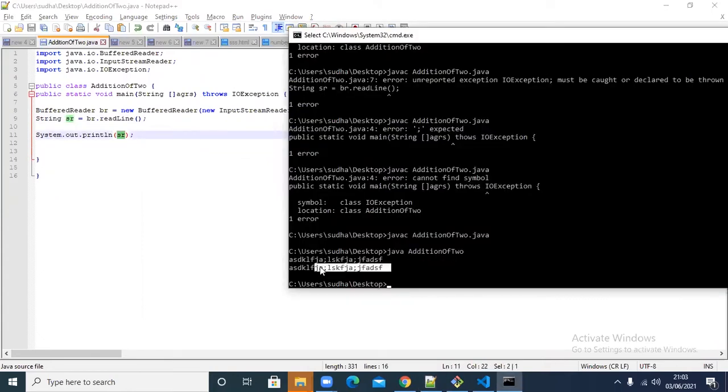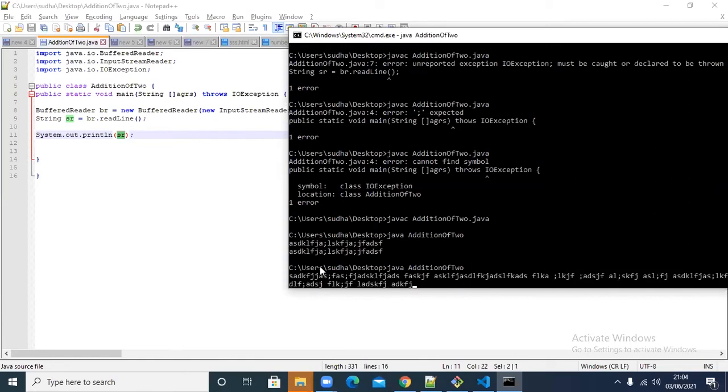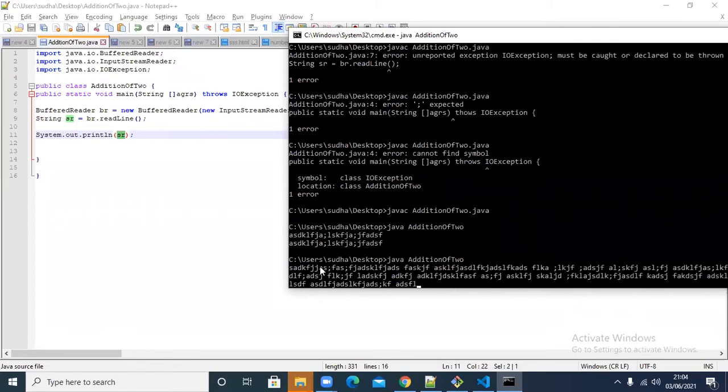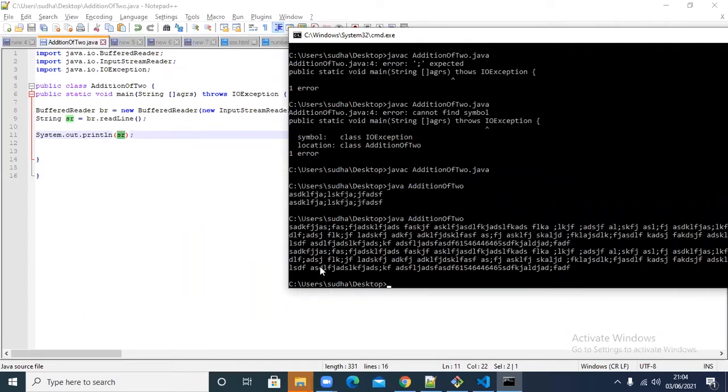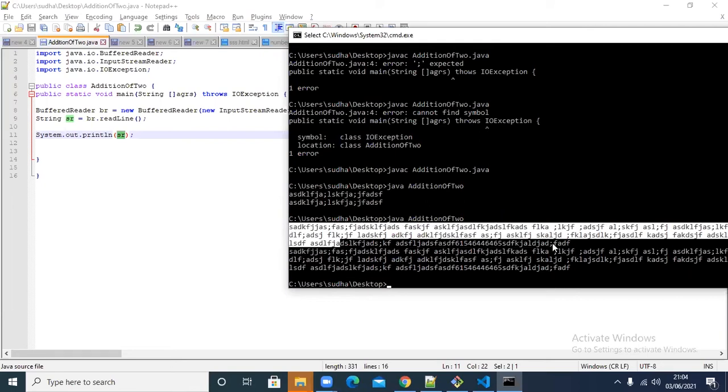That means the readLine statement is waiting for the user at the keyboard. Whatever is typed is captured and kept in your string variable, so that you can use that string variable anywhere in the program. But it will wait until you press enter. Okay, that you should understand. If you're not pressing enter, it won't go. Everything you type is captured and given. That's it. Now, if you observe here in the output statement, whatever I have typed, everything is coming here. Did you see that?